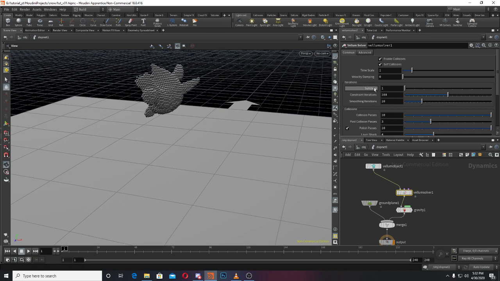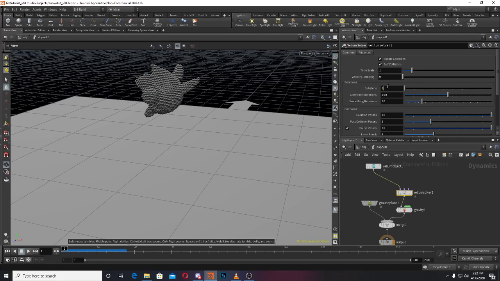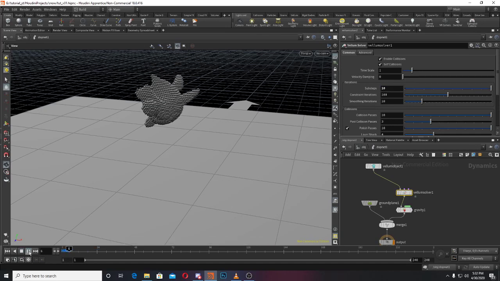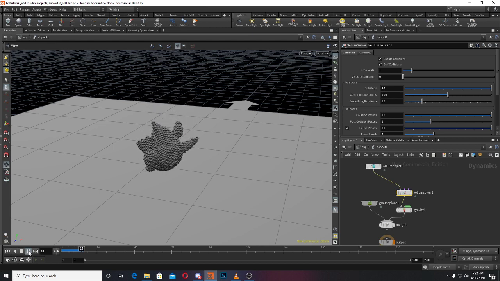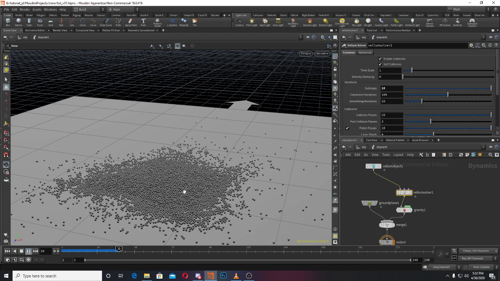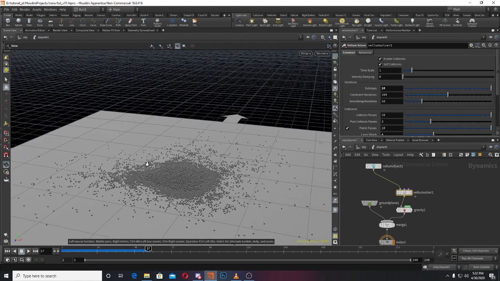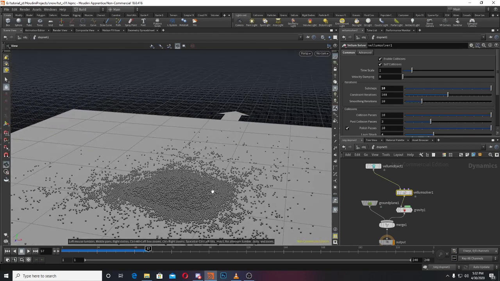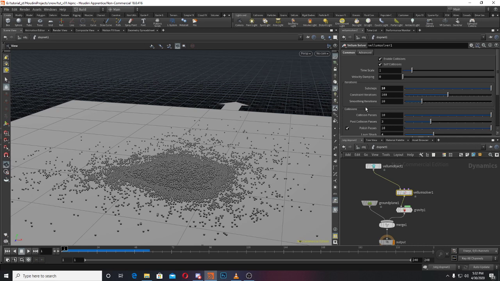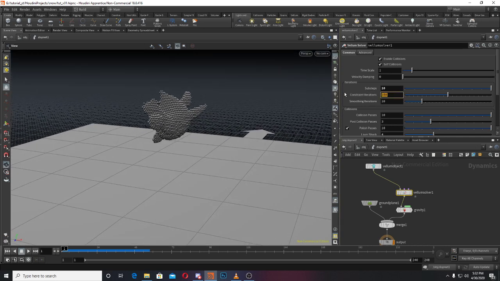So what is this? If I play without changing anything, you can see the same effect. And if I make it 10, you can see that the effect changes a bit. Now they are not jumping a lot in the center. They're going here and there, that is okay, but they are not jumping. Before they were jumping.